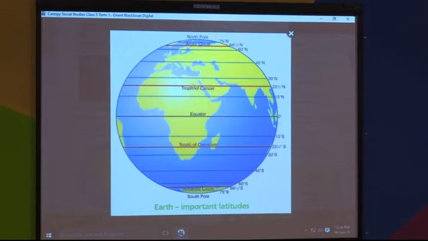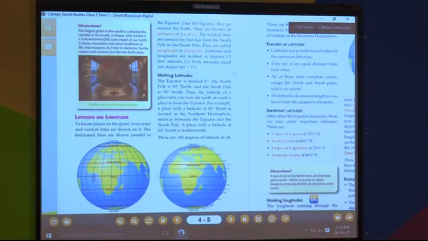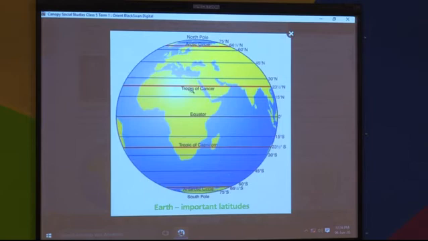Now, these are the red lines. They are the main latitudes, very important latitudes. In the northern hemisphere, you have Tropic of Cancer at 23.5 degrees north, and you have Arctic Circle at 66.5 degrees north.